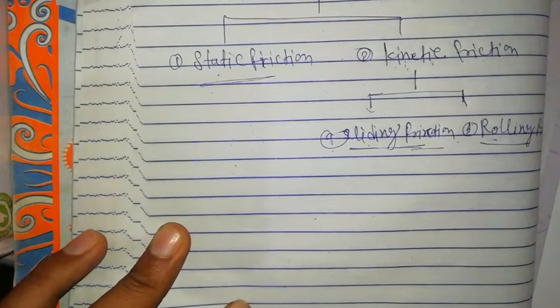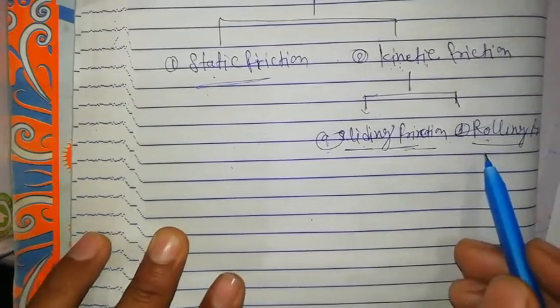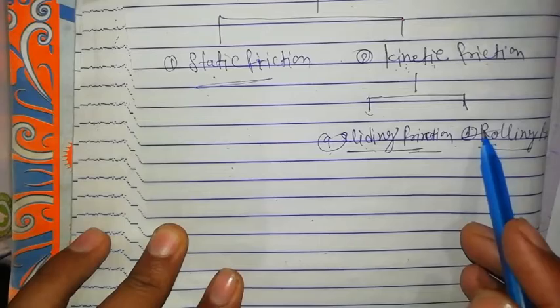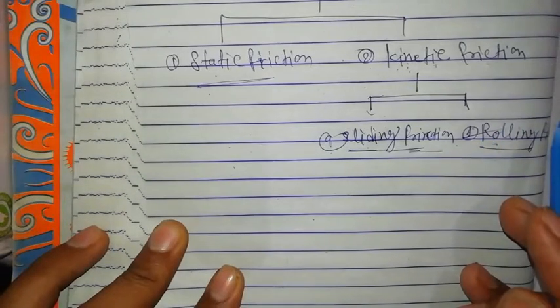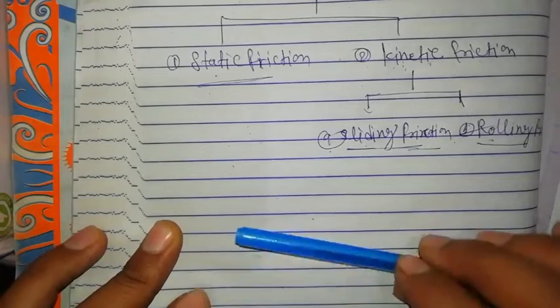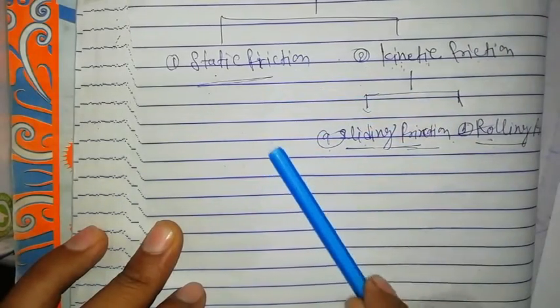Now rolling friction: when one body rolls over the surface of another body, then the force of friction between their contact surfaces is called rolling friction. Rolling means rounding, and sliding friction means sliding.